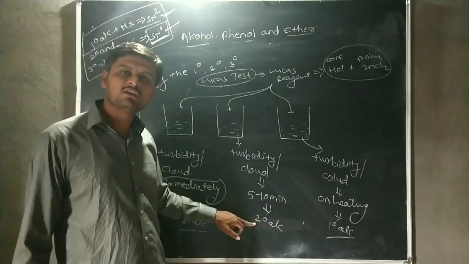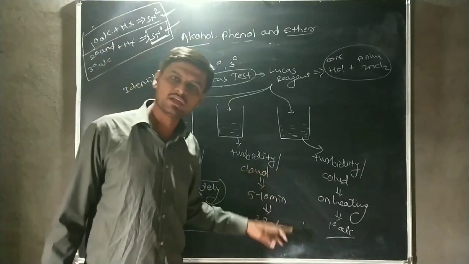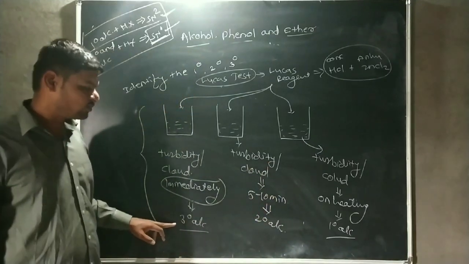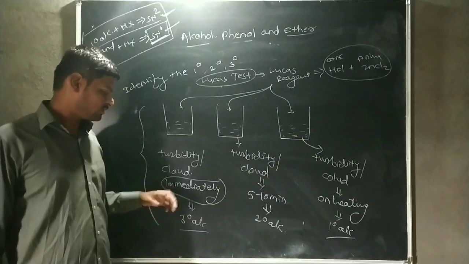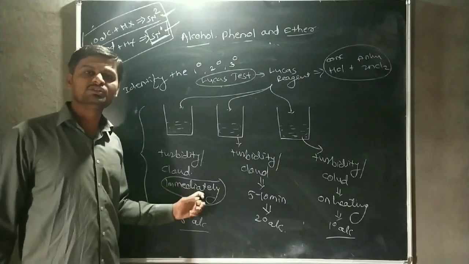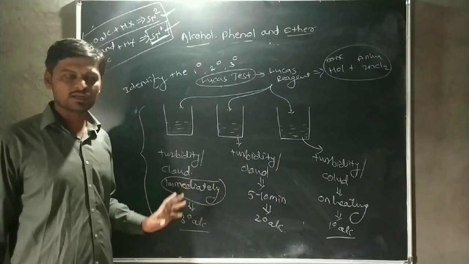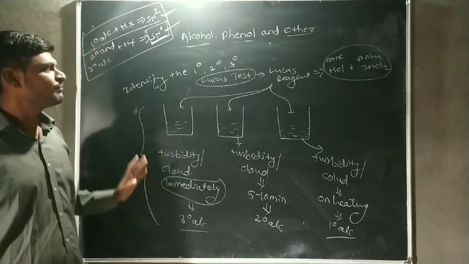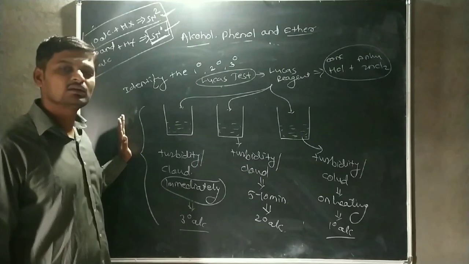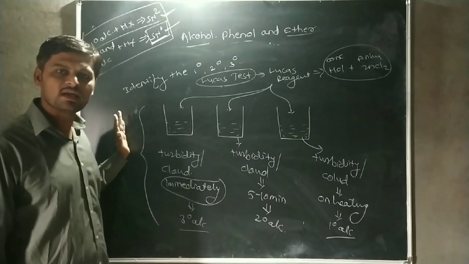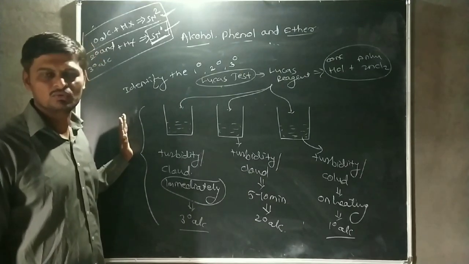Secondary alcohol shows turbidity or a cloudy solution after 5 to 10 minutes, and tertiary alcohol shows a cloudy solution or precipitate immediately. This is the distinguishing test used to identify primary, secondary, as well as tertiary alcohol.